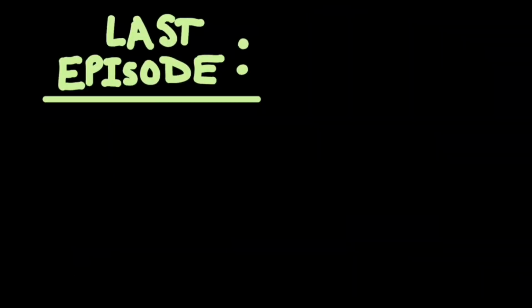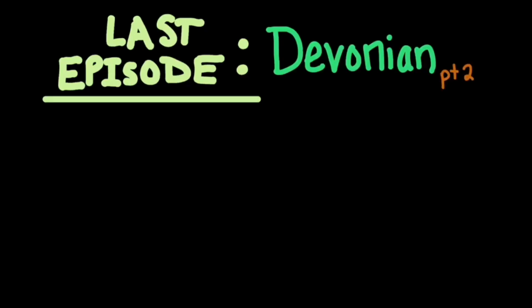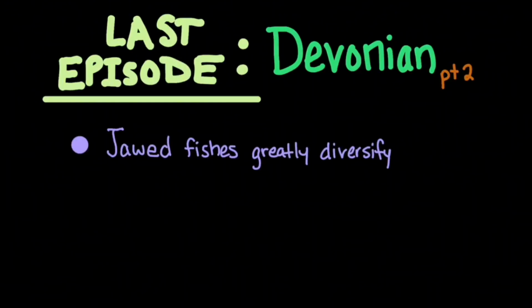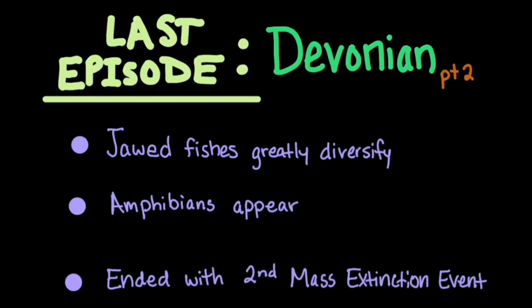Before we begin, let's talk about last episode. Last episode we finished talking about the Devonian period. During the Devonian, jawed fishes greatly diversified. Amphibians make their first appearance. The Devonian ended with the second mass extinction event, which resulted in many species going extinct.